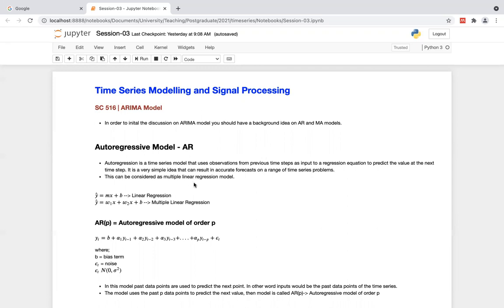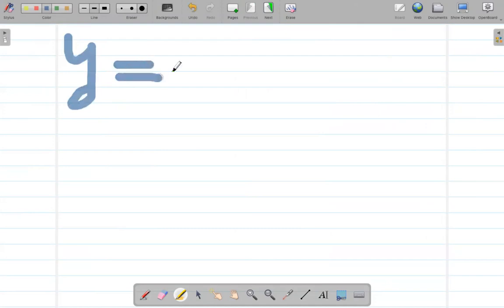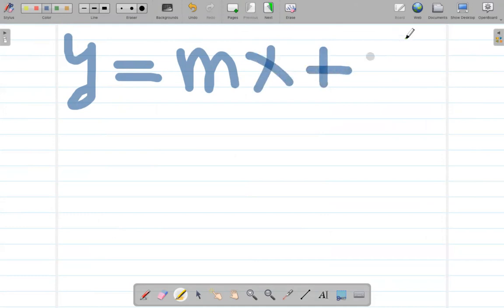In here, I have mentioned this linear regression. So in linear regression, what is there actually? Basically, y equal mx plus c.